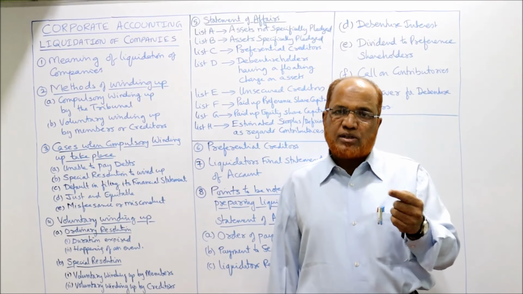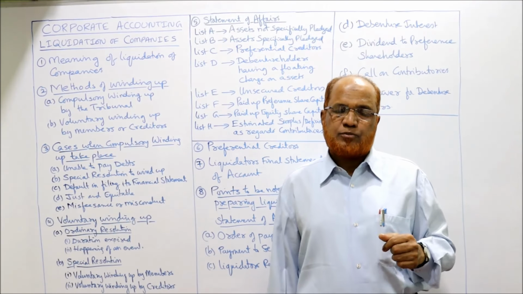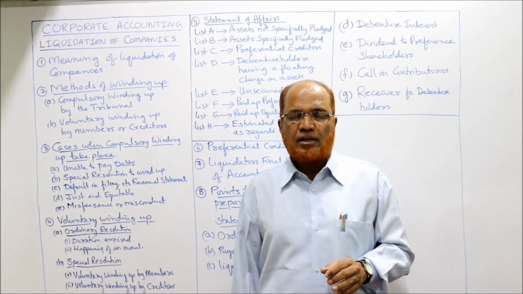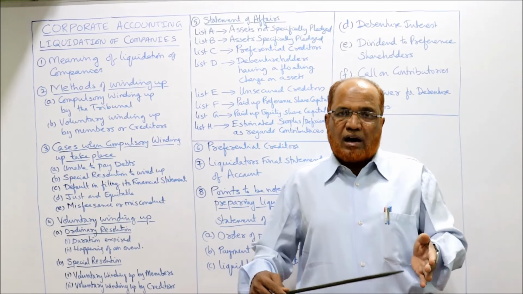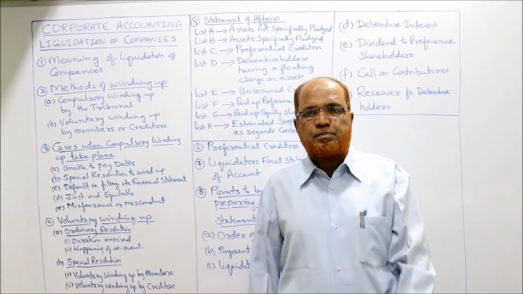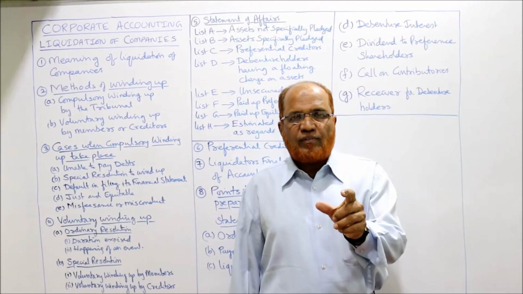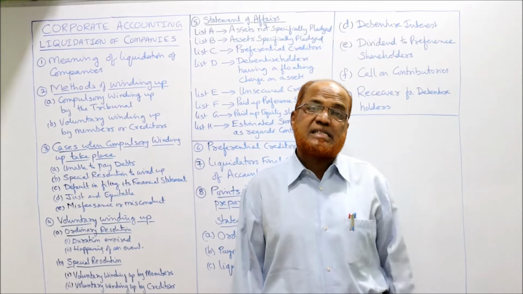And how much is the surplus or deficiency remaining? Then capital to be returned to preferential capital, equity share capital, and how much money is available and how much money is required to be paid. All these things should be specified in the statement of affairs. The statement of affairs normally consists of lists.